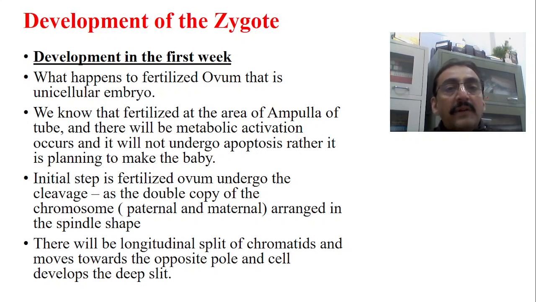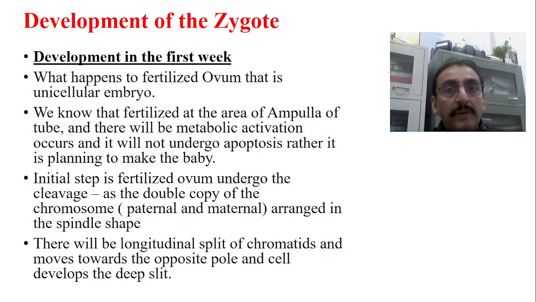Fertilization takes place in the ampulla part of the fallopian tube, and as soon as the sperm enters, and the pronucleus of the sperm and the pronucleus of the ovum combine, metabolic activation occurs. As soon as this occurs, changes start in the ovum.